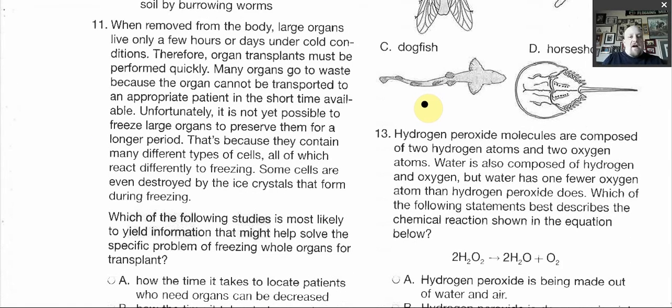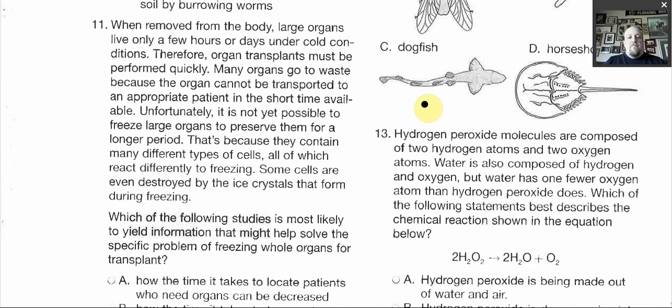When removed from the body, large organs live only a few hours or days under cold conditions. Therefore, organ transplants must be performed quickly. Many organs go to waste because the organ cannot be transported to an appropriate patient in the short time available. Unfortunately, it is not yet possible to freeze large organs to preserve them for a longer period, meaning they can cool them down, but they can't freeze it because that'll cause the cells to break down and ruin the organ.